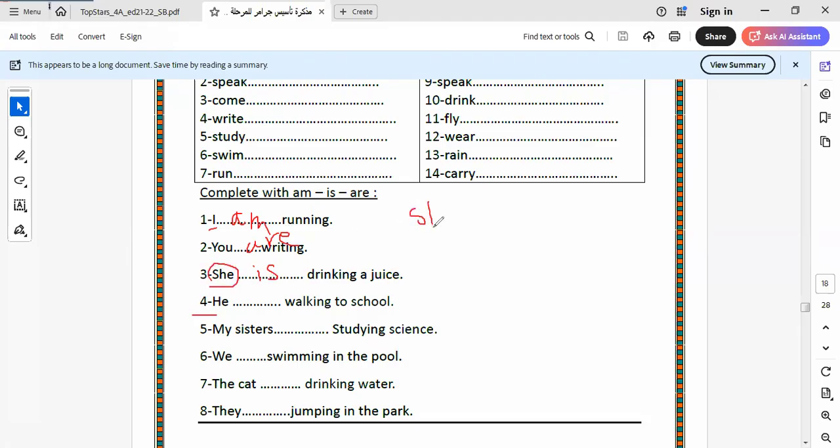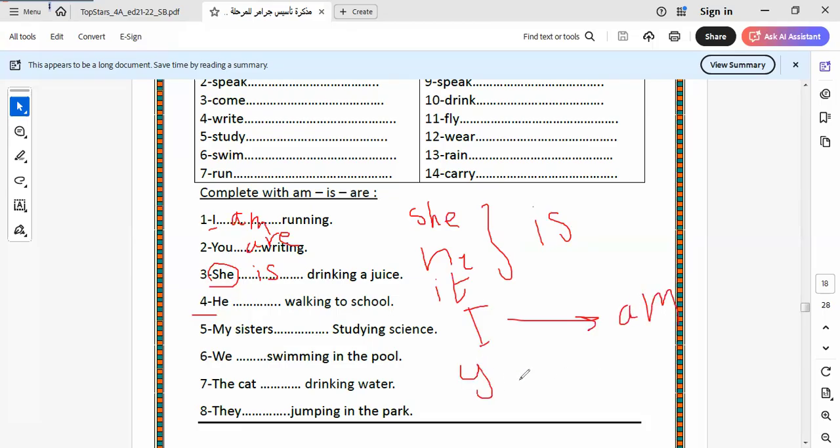He, she, it take what? Take is. I will remind you with verb to be. I takes am. You, we, they take are. This is called the present form.